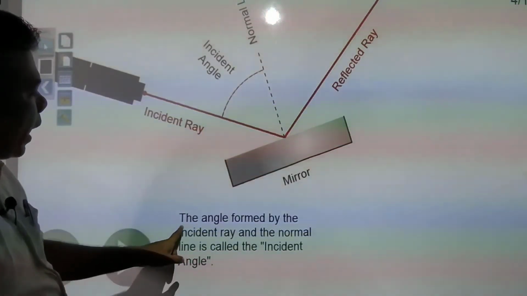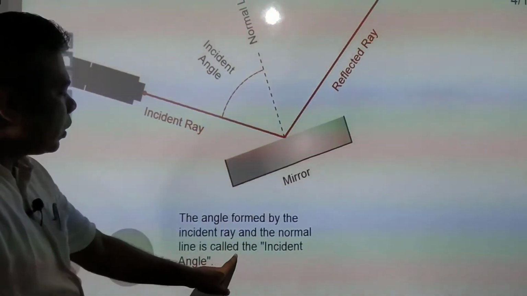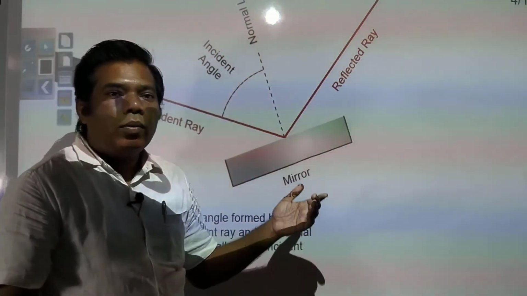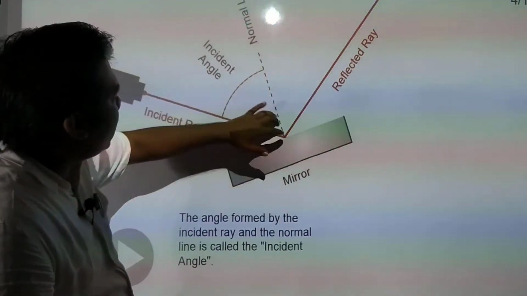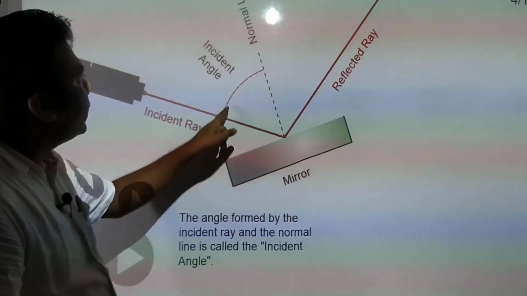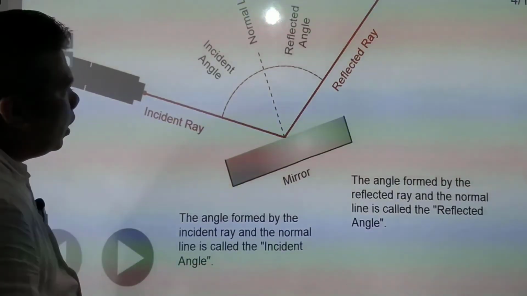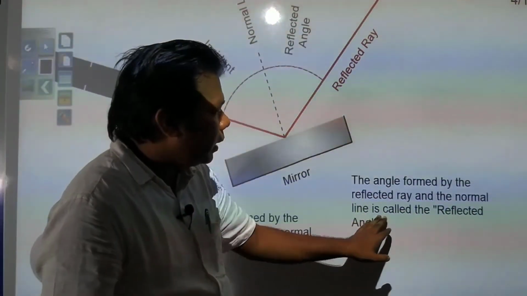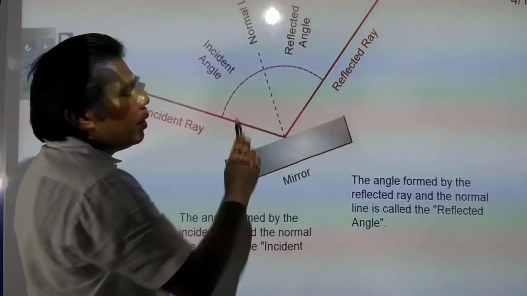Now you see, the angle formed by the incident ray and the normal line is called the incident angle. As I said while explaining, the incident ray forms an angle with the normal, so this angle is called the incident angle. And the angle formed by the reflected ray and the normal line is called the reflected angle.